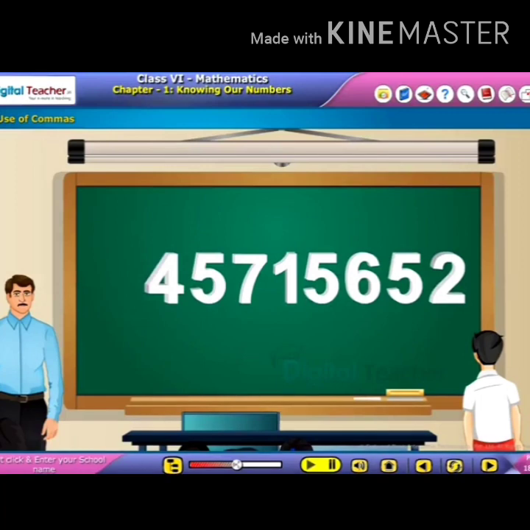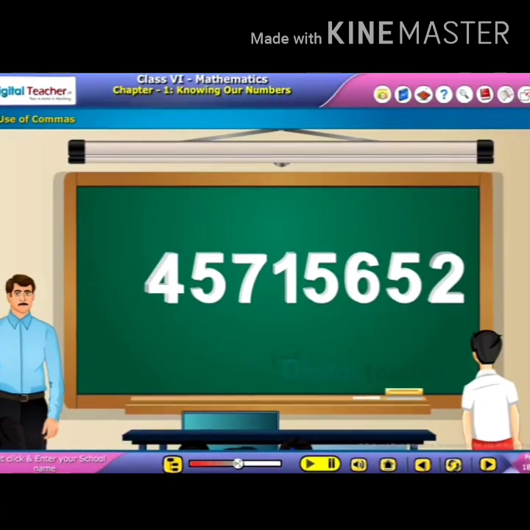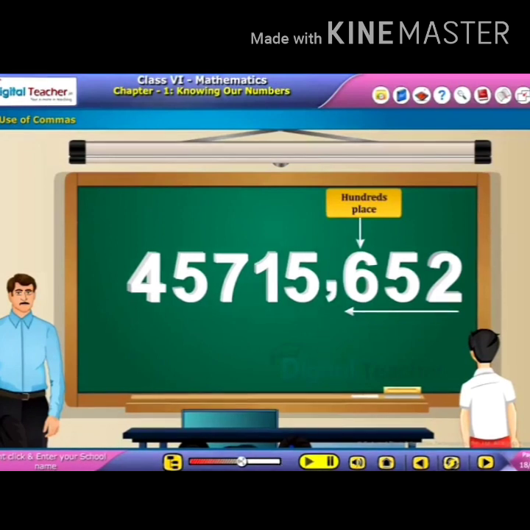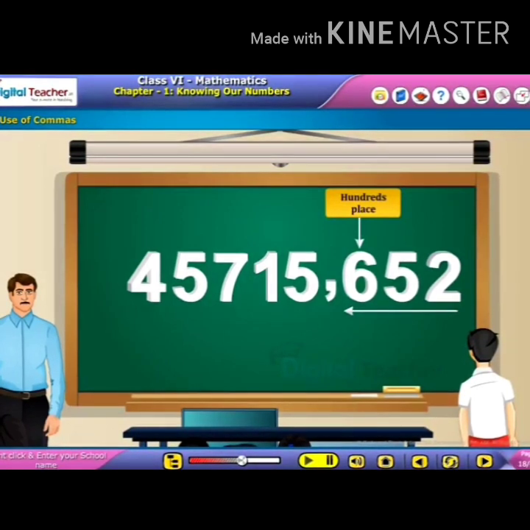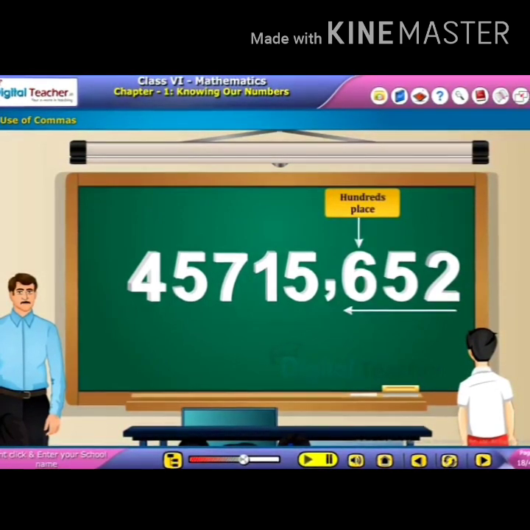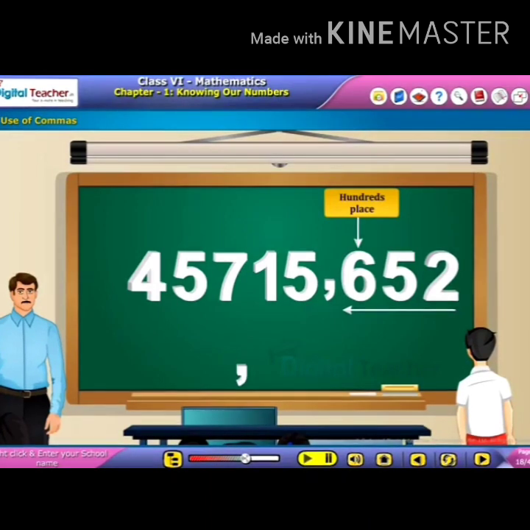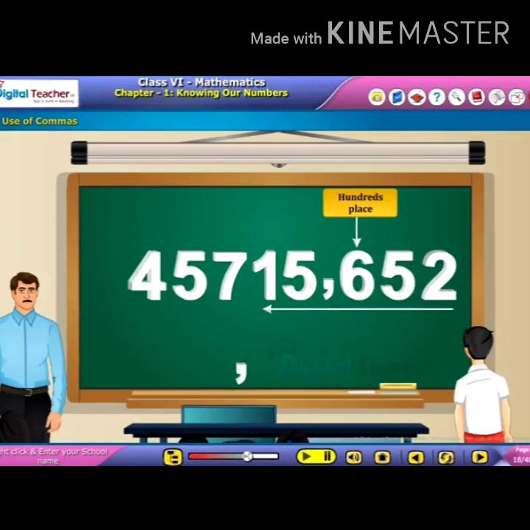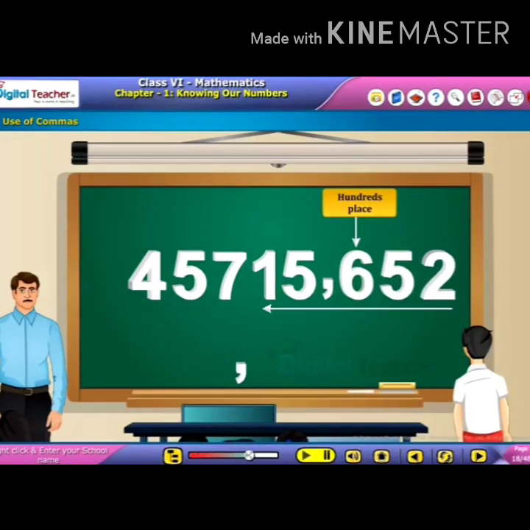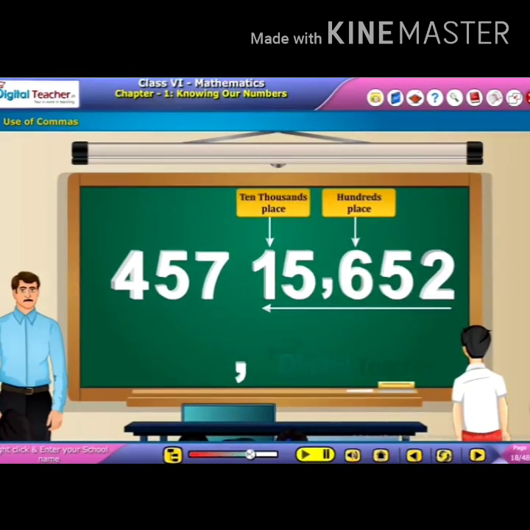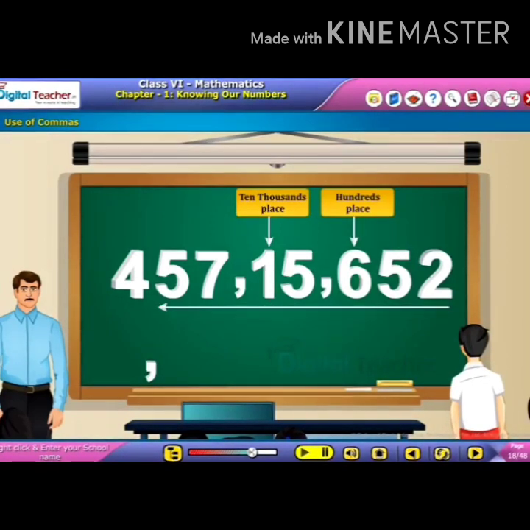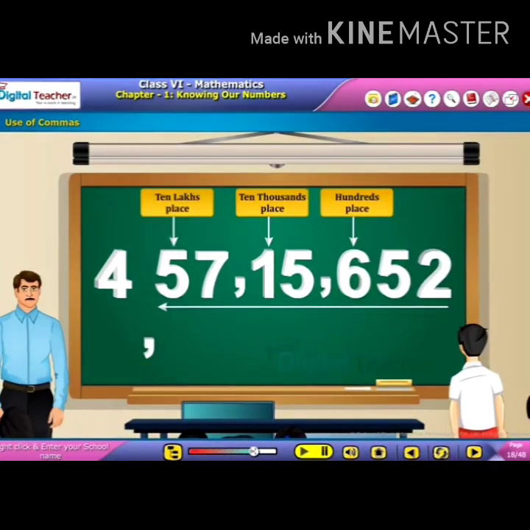See the number shown on the screen. Here, the first comma should come after the hundreds place. That is, 3 digits from the right, and it marks thousands. The second comma comes 2 digits later, that is 5 digits from the right. It comes after the ten thousands place and marks lakh. The third comma should come after the ten lakhs place and marks crore.